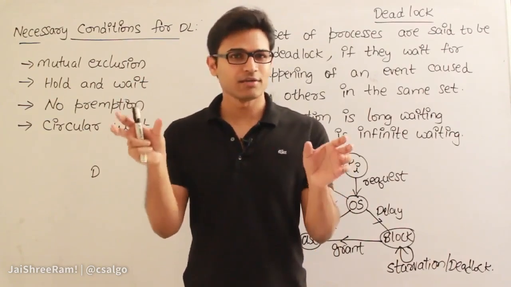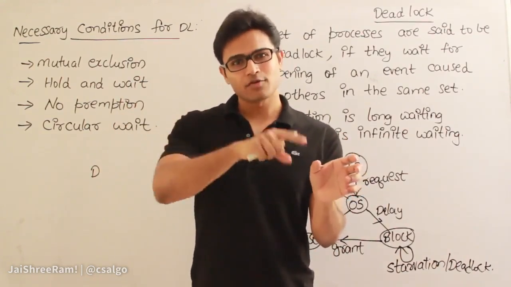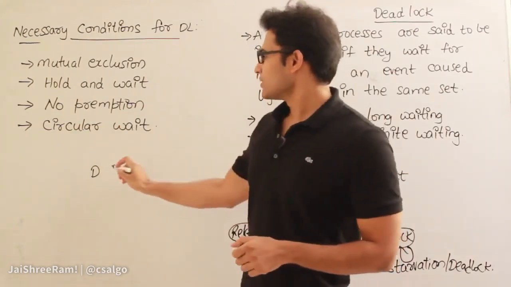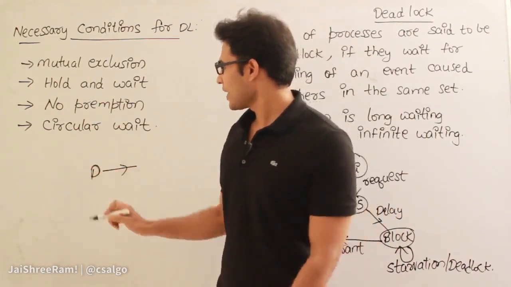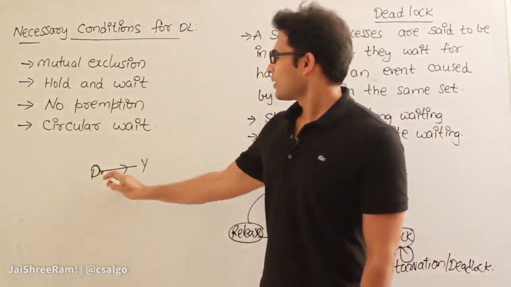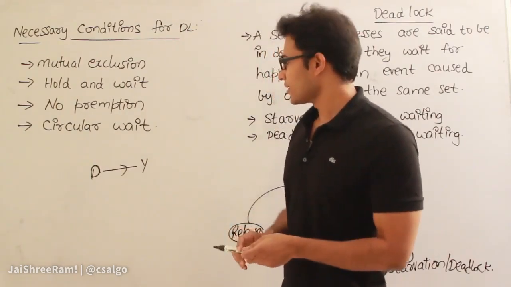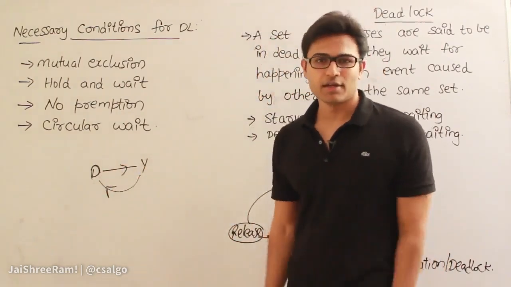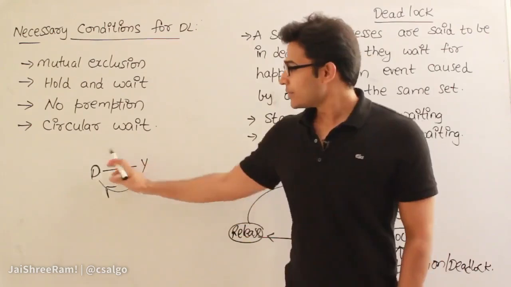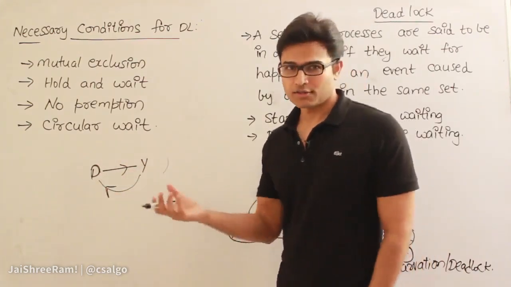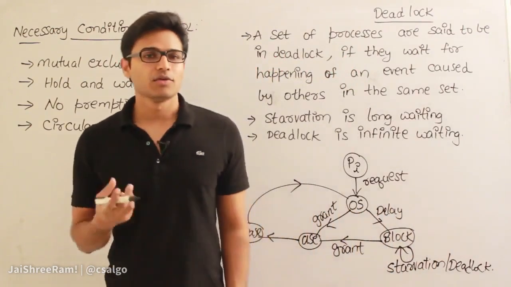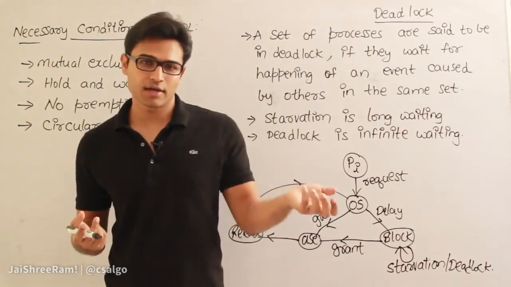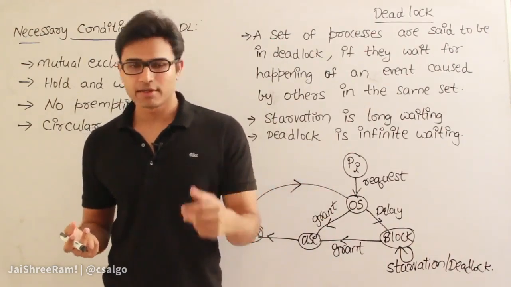The set of processes are waiting for some event, so that the other one will perform the event, so that you will continue. Your dad is waiting for you to learn the bike, and you are waiting for your dad to buy the bike, and both of the processes are waiting for each other, so that you could continue, right? Now that will be an infinite loop, and this is called infinite starvation, right? So deadlock is, if you get blocked for an infinite time, which means there is no one who is going to get you out of that infinite waiting, then that is a kind of deadlock.